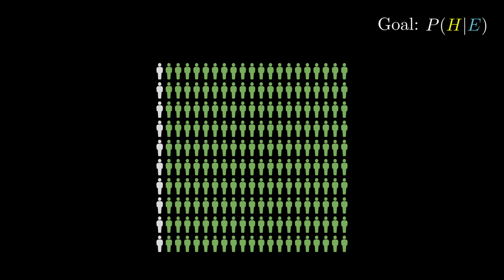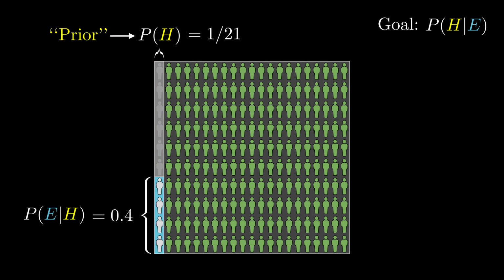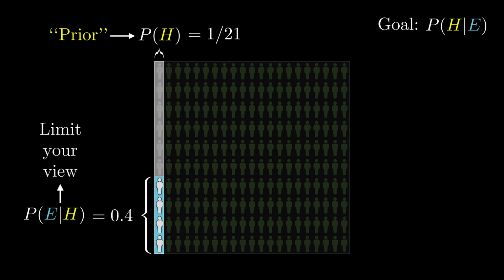Now remember the first relevant number we used. It was the probability that the hypothesis holds before considering any of that new evidence. In our example, that was 1 out of 21, and it came from considering the ratio of librarians to farmers in the general population. This number is known as the prior. After that, we need to consider the proportion of librarians that fit this description, the probability that we would see the evidence given that the hypothesis is true. Again, when you see this vertical bar, it means we're talking about some proportion of a limited part of the total space of possibilities. In this case, that limited part is the left side, where the hypothesis holds.